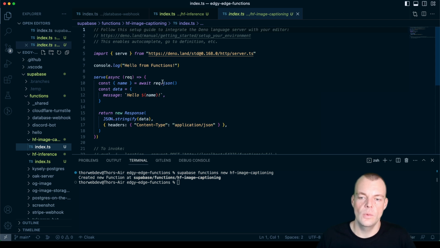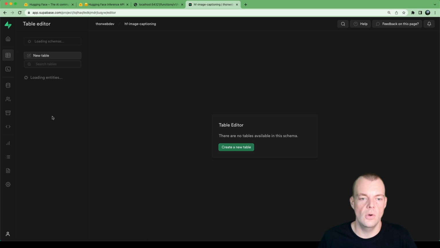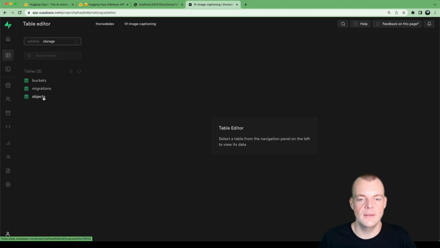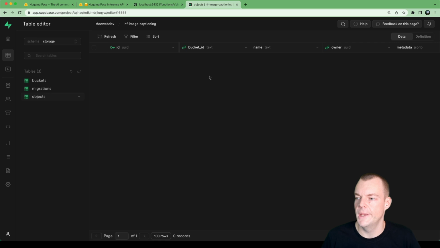As you know, with Supabase Storage, we actually have all our storage entities in the database. So all the metadata about storage, all our buckets, all our objects, the metadata text will be available here in storage. And so what we can do is create some triggers on this.